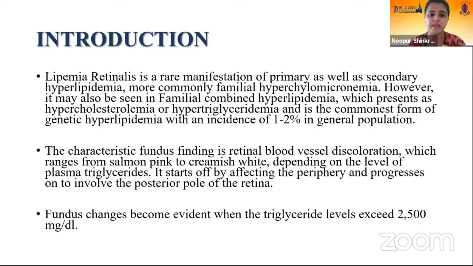Lipemia retinalis is a rare manifestation of primary as well as secondary hyperlipidemia, more commonly familial hyperchylomicronemia. However, it may also be seen in familial combined hyperlipidemia, which presents as hypercholesterolemia or more commonly hypertriglyceridemia, and is the commonest form of genetic hyperlipidemia with an incidence of 1 to 2% in the general population. The characteristic fundus finding is retinal blood vessel discoloration, which ranges from salmon pink to creamish white, depending on the level of plasma triglycerides. It starts becoming evident when the triglyceride level exceeds 2,500 milligrams per deciliter.